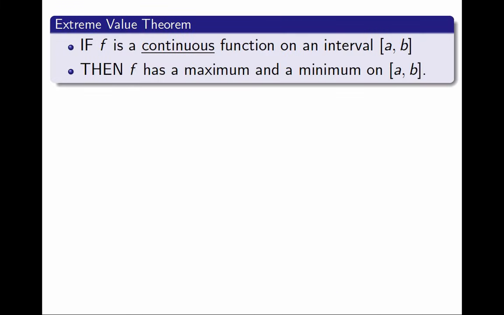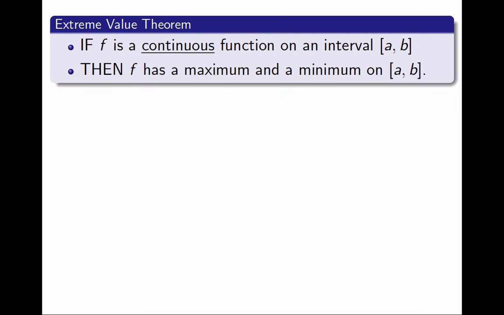If f is a continuous function on a closed and bounded interval, an interval [a, b] that includes both endpoints, then it must have a maximum and a minimum. This theorem needs a proof, of course, but I will not write it here. Even though the theorem is easy to understand and use, it is quite difficult to prove. The proof is long and technical. You would normally learn such a proof in a rigorous analysis course where you construct the reals axiomatically. For our purposes, hopefully the examples in this video have persuaded you that the statement is reasonable, and we can take it just as an axiom instead of as a theorem.